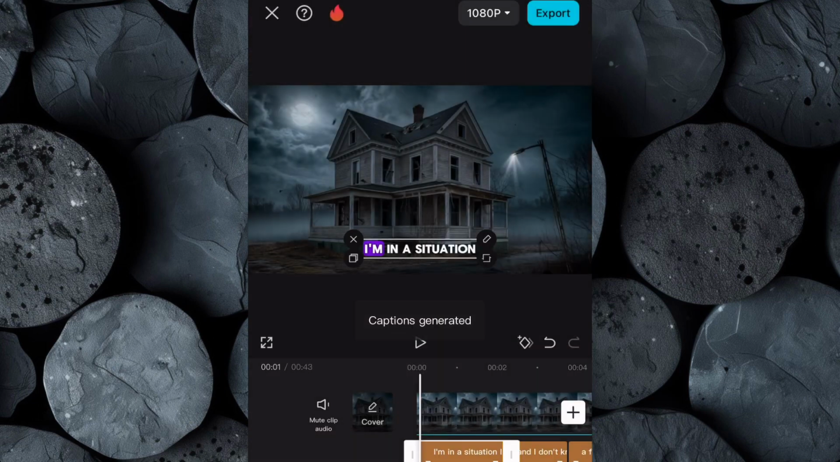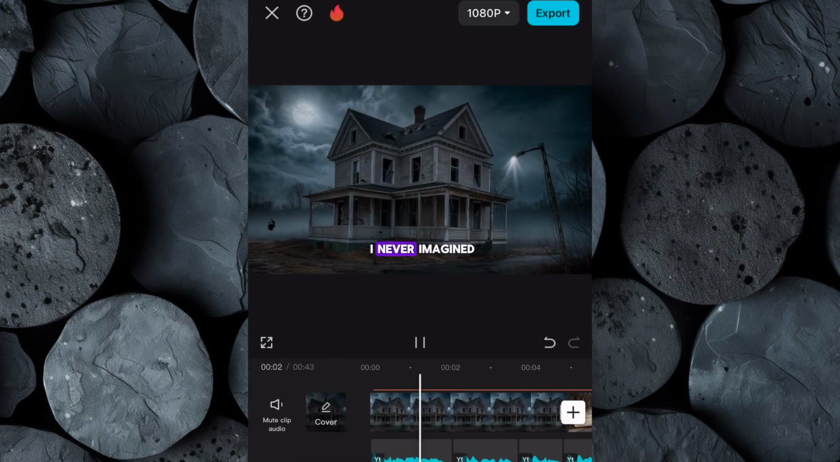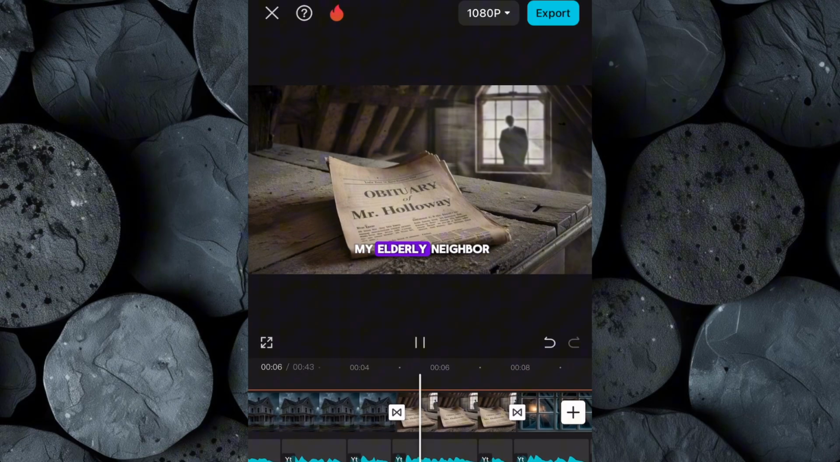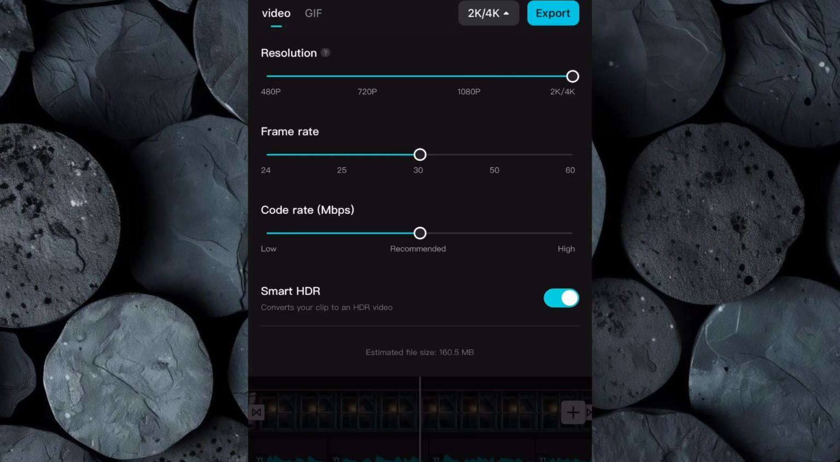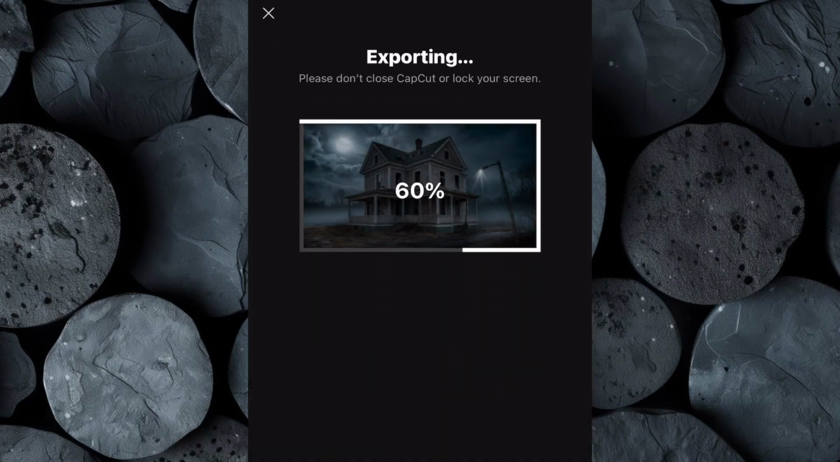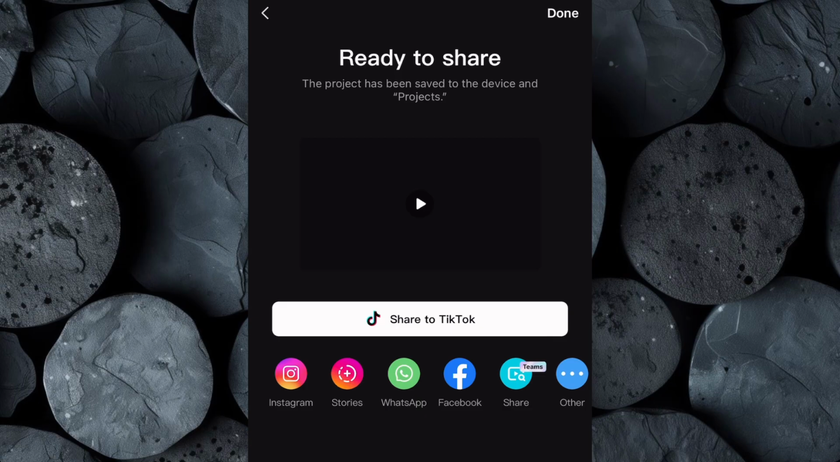Once all the elements are in place, watch the video from start to finish to see if the video is well edited. If you are satisfied with the editing, click on Export, then increase the video resolution to 4K and download the video to your device. Now let's take a look at our final result.